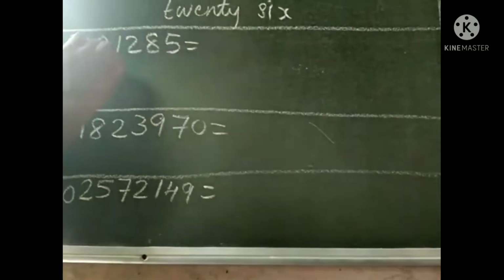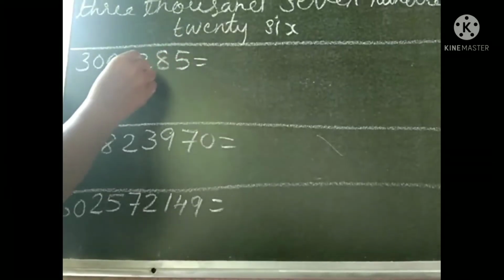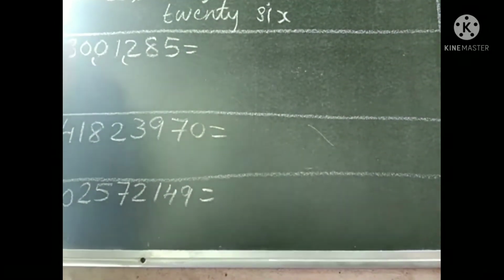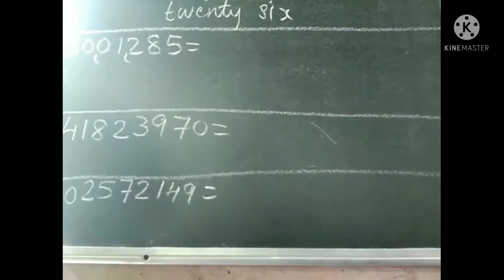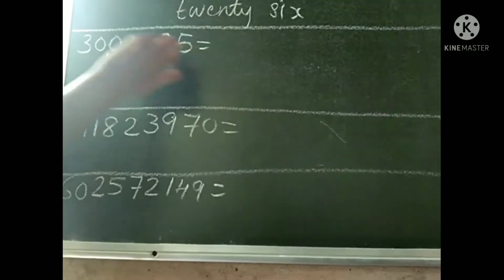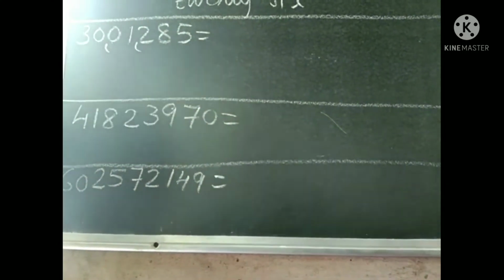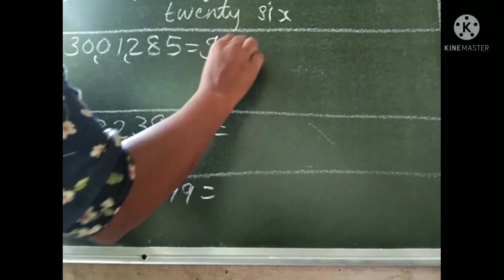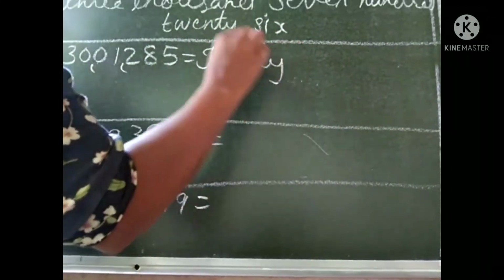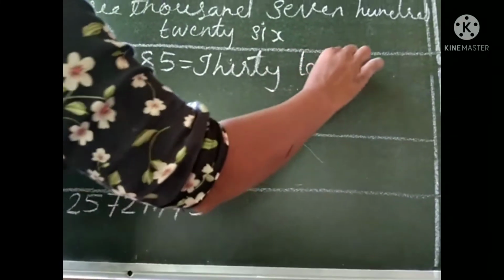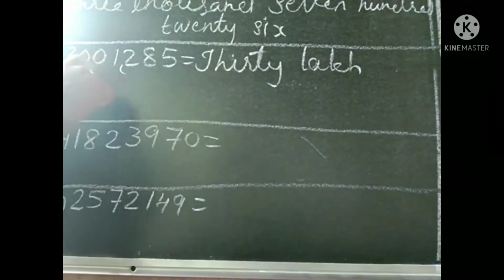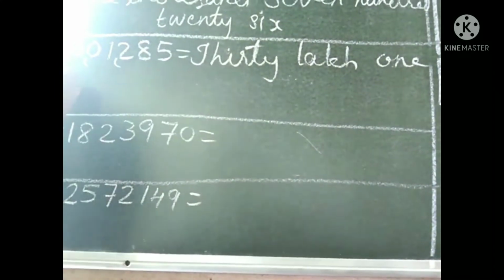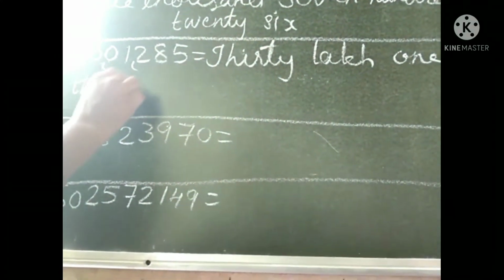Now next number: 1, 2, 3, 4, 5, 6, 7 digits are there. First what to do? Arrange in the group of 3, 2, 2. But don't want comma here. Therefore 30 together. Ones group, thousands group, lakhs group. Therefore how can we read? 30 lakh. That number read first. That is 30. Group is lakh. 30 lakh. Then here 0, 1. How can we read? 1. 1 which group? 1000.